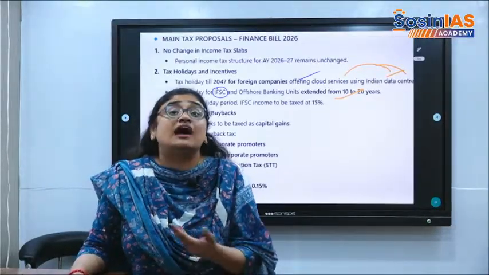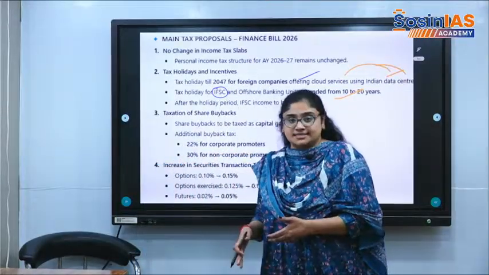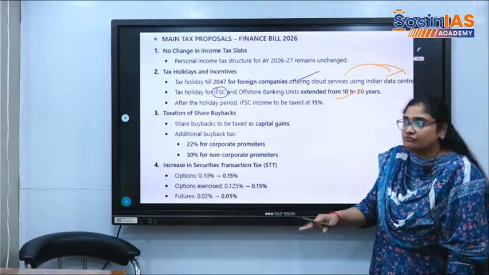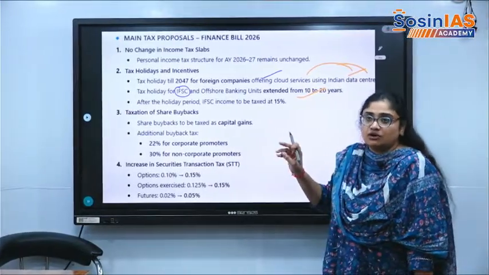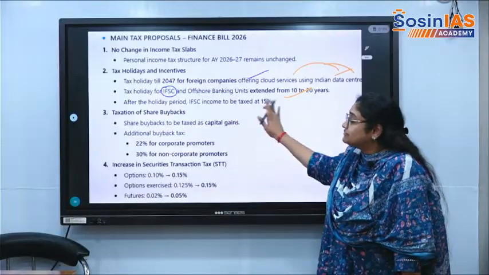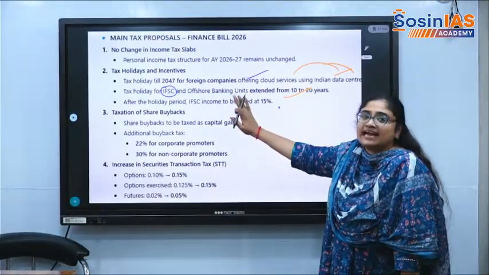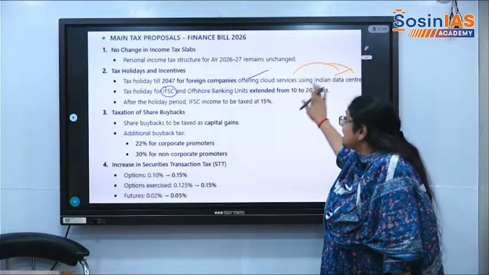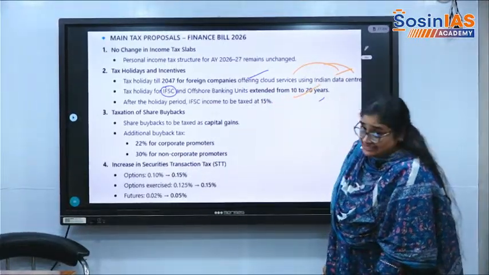So how will they do it? They'll do it when the government provides incentives. So incentives are the main thing, even for the domestic sector or domestic manufacturing or creation of domestic businesses, even for the foreign also. So a lot of tax holidays, even other countries also do the same thing. There will be tax holidays. So tax holidays are extended to 10 to 20 years.